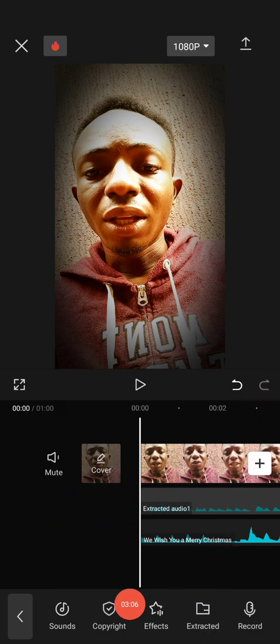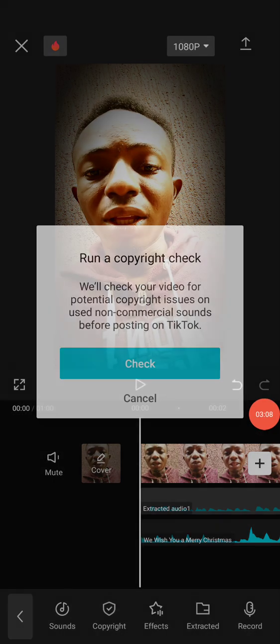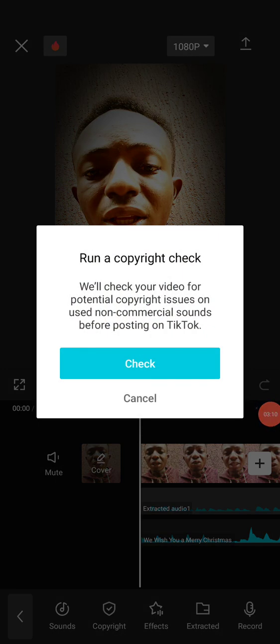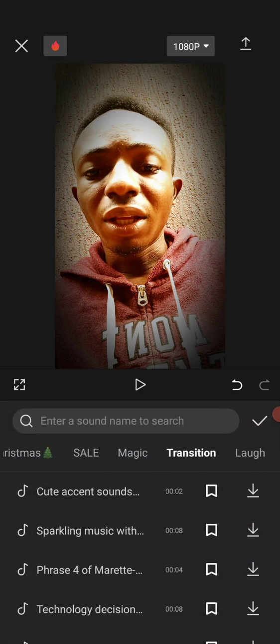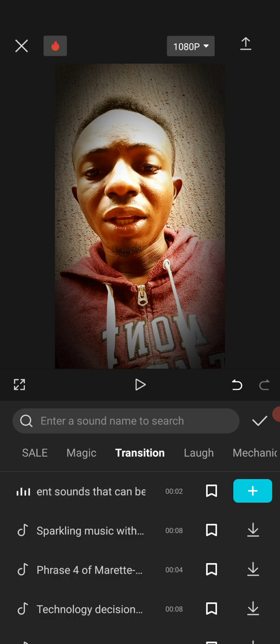So there are, you can see this copyright. You can check a video to see if there is a potential copyright before posting it on maybe TikTok, so that you don't have issue with copyright. So that's the feature there. You can see this effect. You can just check them out. Can you see?